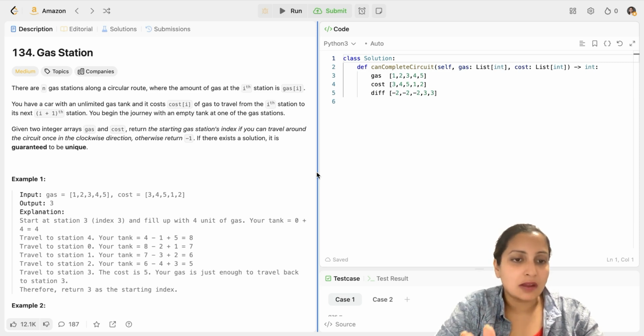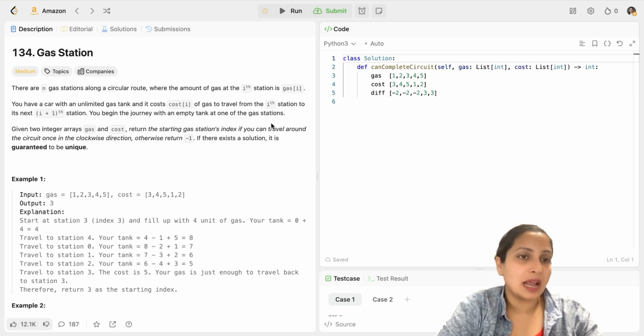So, what does this question say first? You have been given n gas stations along a circular route, and all those gas stations have a certain amount of gas. At the ith station, the gas is gas[i], and you have a car with an unlimited gas tank, and it costs cost[i], and that is a cost array given to you as shown in the example here. So you have a gas array and a cost array, and the cost is the cost of gas to travel from the ith station to the i plus 1th station. So you begin a journey at any point of time with an empty tank at one of the gas stations.